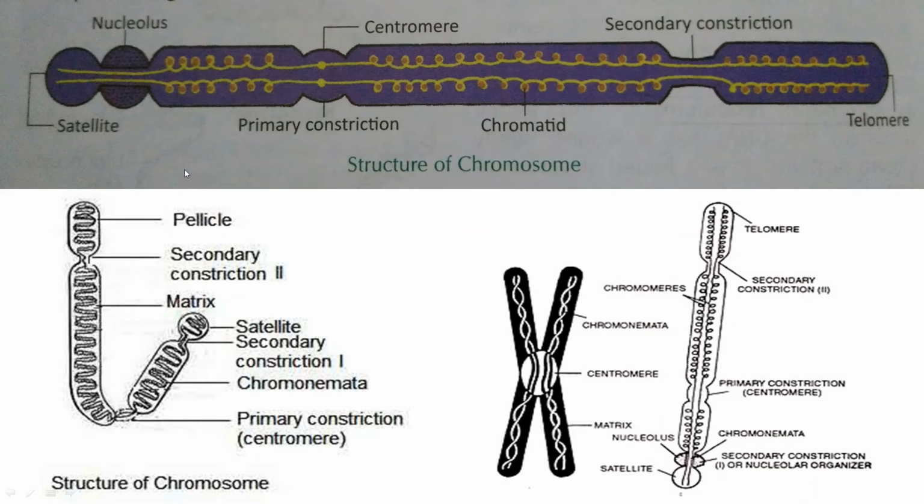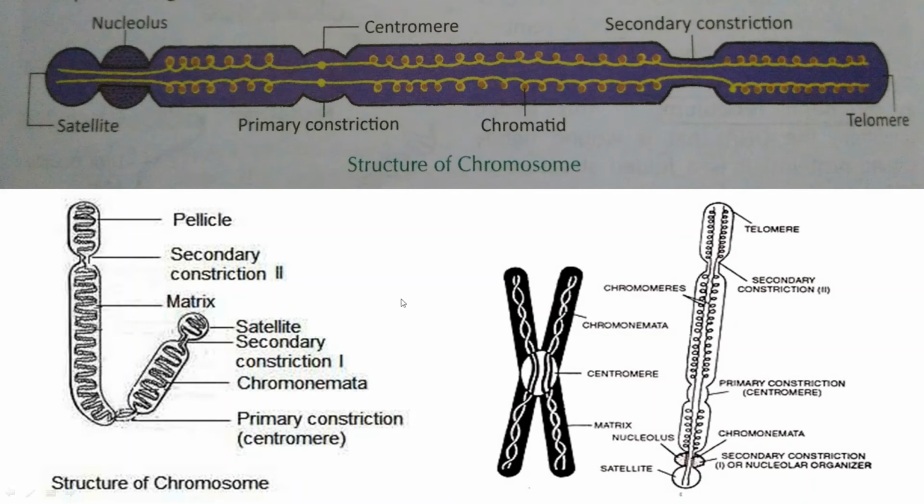And what is the nuclear organizer? This is the nuclear organizer, which is present at the base of the satellite stalk. It is always present at the base of the satellite stalk. Okay? See, here also you can see at the base of the satellite stalk, this nucleolus or nuclear organizer is present. And what is the telomere? The tip of the chromosome is called the telomere. The end of the chromosome is called the telomere.